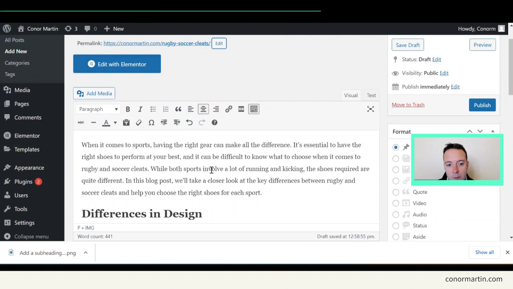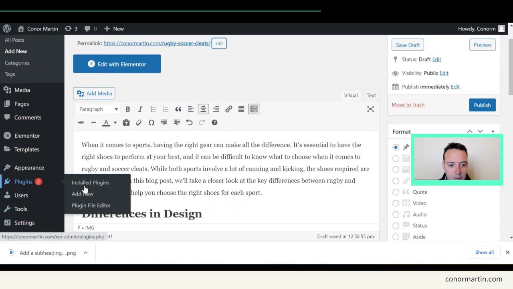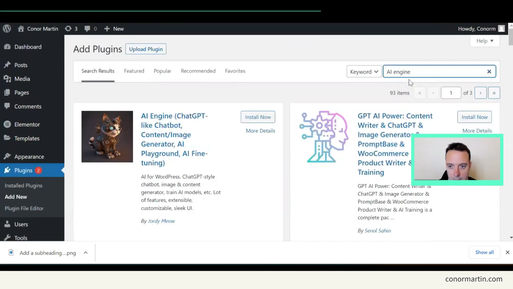One of the problems with ChatGPT is that it's always busy and at capacity. So I came up with a better and faster way to create content with AI. So here we just need to go to plugins. Well, I didn't come up with this, somebody else created this. And we need to add new. So you just type in AI engine, and this is the plugin that we will want. So we just click install now